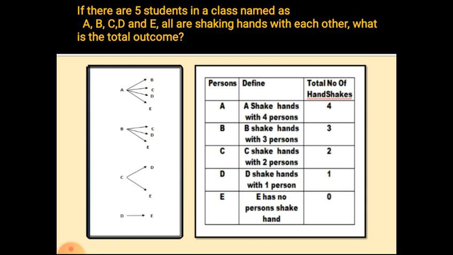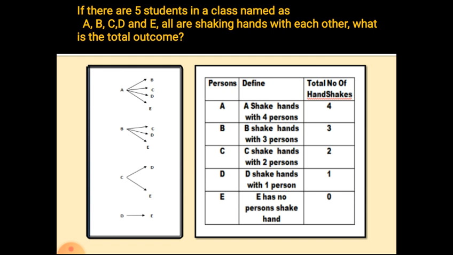Now, C. So, how many members are still remaining? D and E remaining. So, C is going to shake the hands with D and E. So, C shakes hands with 2 persons. Now, it's the turn for D. D is just going to shake the hands with E. So, D shakes hands with only one person. That is 1. Now, E has no other persons to shake the hands with. So, total number of handshakes for E is 0.